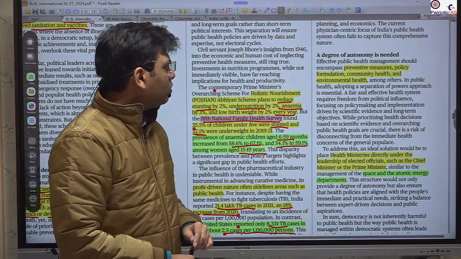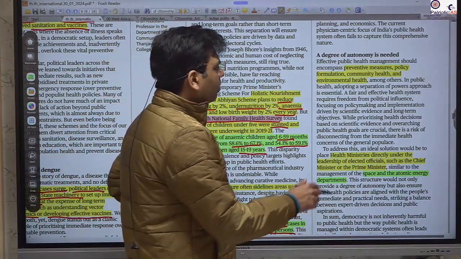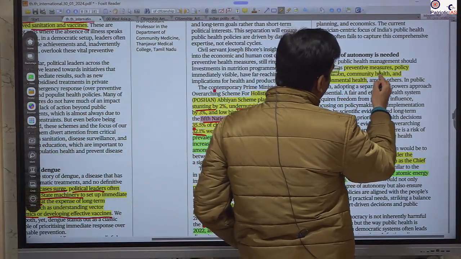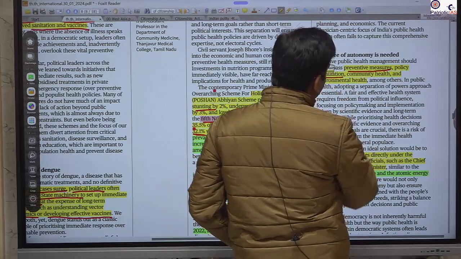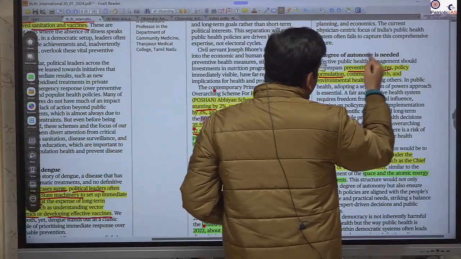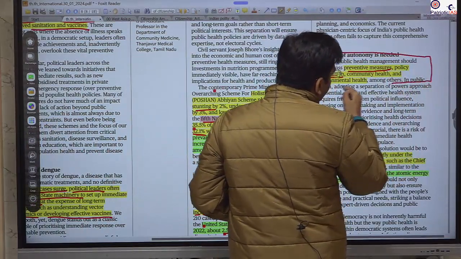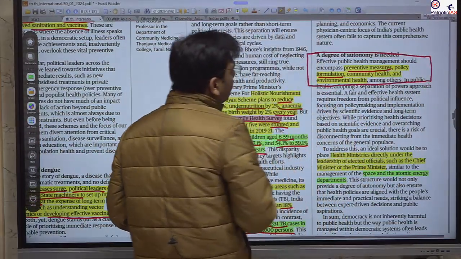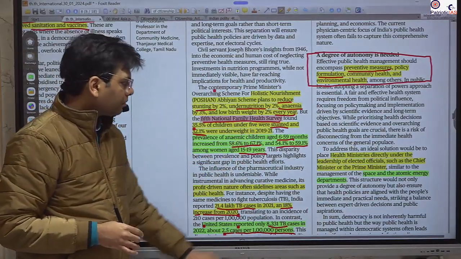That's why the solution provided here is that the government needs to take preventive measures, policy formulation, community health, and environmental health. You have to combine all these things. There should be a concerted and interlinked approach.